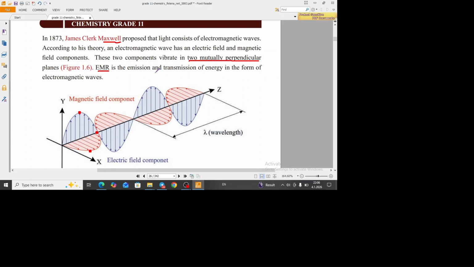Next, we will see the definition of electromagnetic radiation. Electromagnetic radiation is emission and transmission of energy in the form of electromagnetic waves, which means energy መልቀቅ የሚችል as well as ማስተላለፍ የሚችል የኤነርጂ ደግሞ it must be in the form of electromagnetic wave, which means it must be the one which contains both electric field component and magnetic field component.